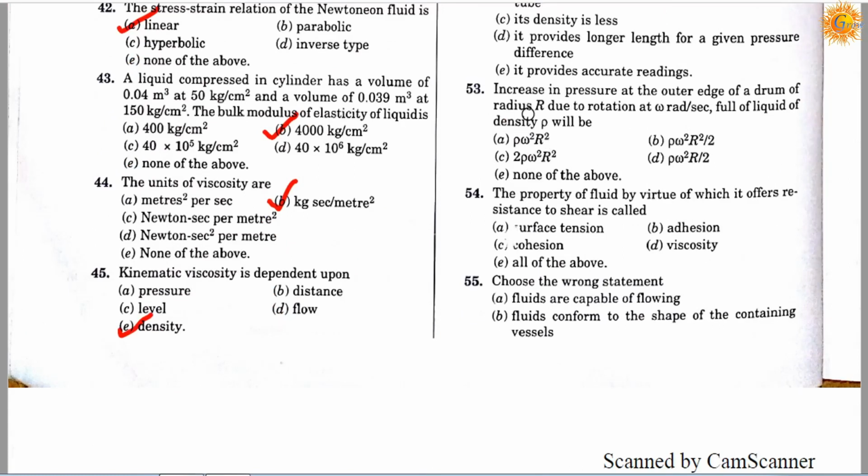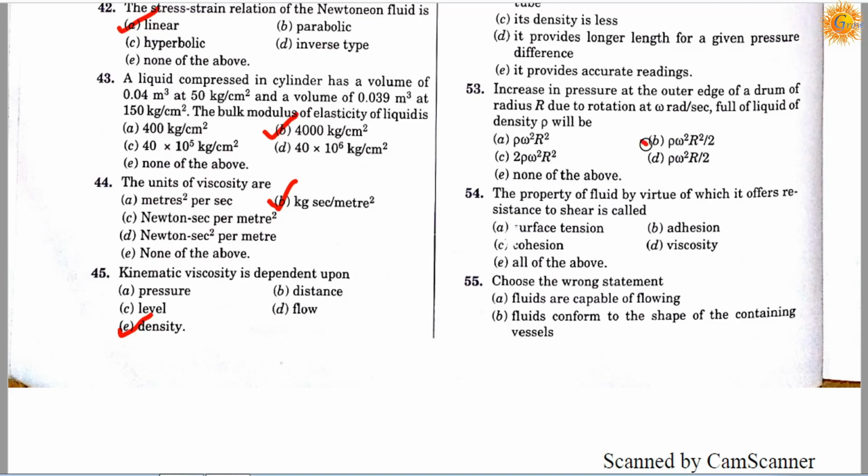Question number 53. Increase in pressure at the outer edge of a drum of radius capital R due to rotation at omega radians per second, full of liquid of density rho, will be: option A rho omega square R square, option B rho omega square R square upon 2, option C 2 rho omega square R square, option D rho omega square capital R upon 2, option E none of the above.